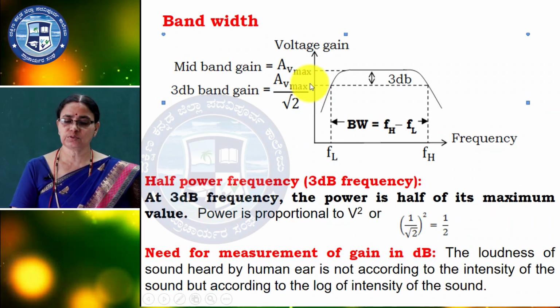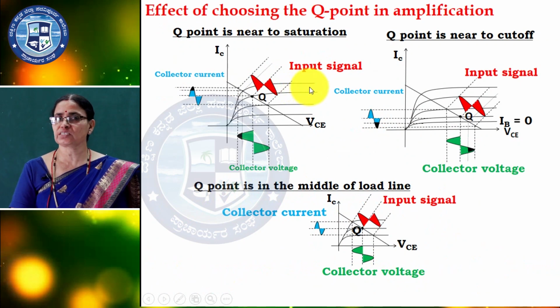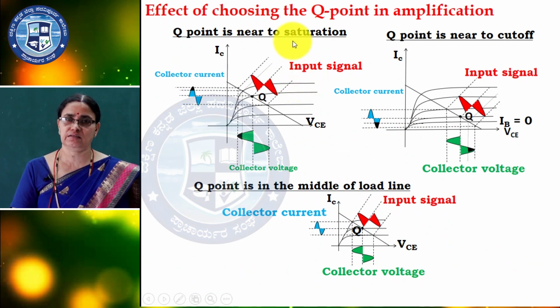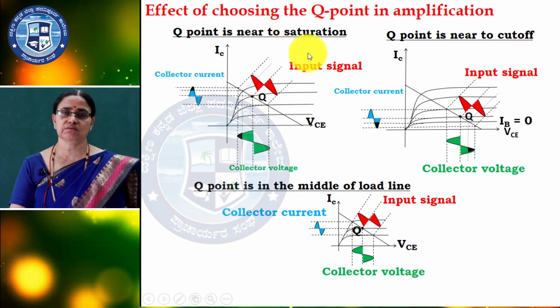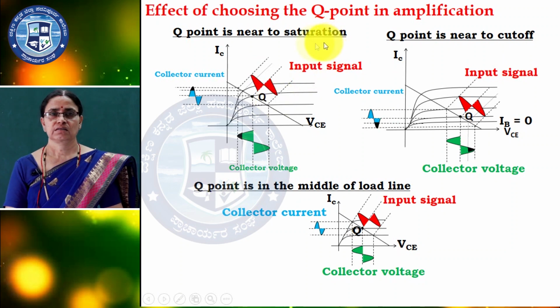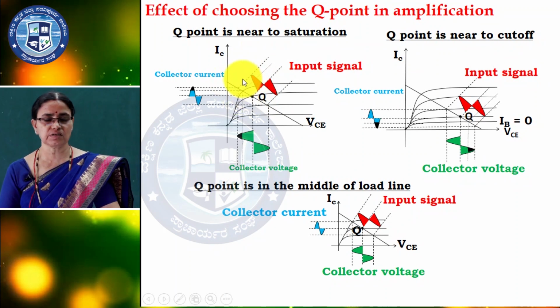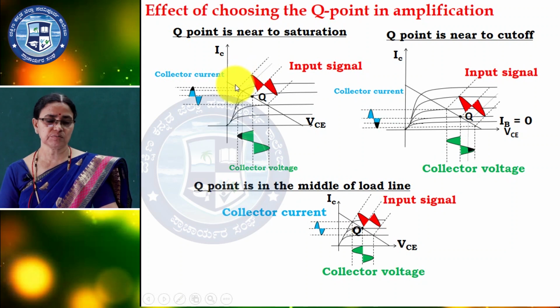Now, the effect of choosing the Q point. The selection of the Q point is very important. We have to select properly. We have to get the data from the data sheet. We have to be very careful about the IC and VC values for designing. If you take the Q point near the saturation, what happens? Or the Q point near the cutoff, what happens? We will see the diagram. Diagrams are not important for the examination.